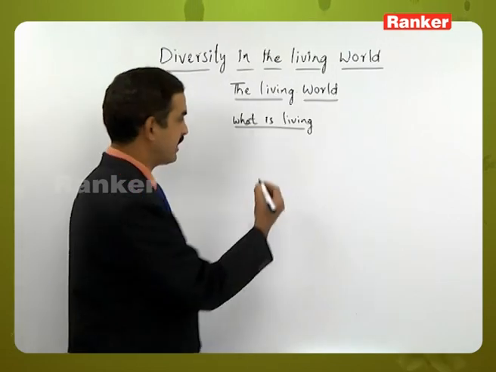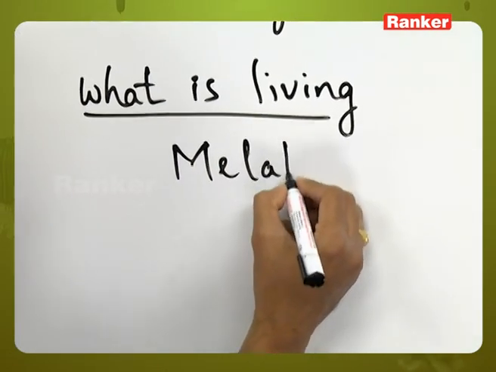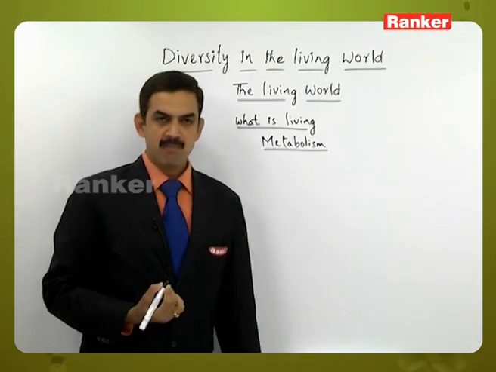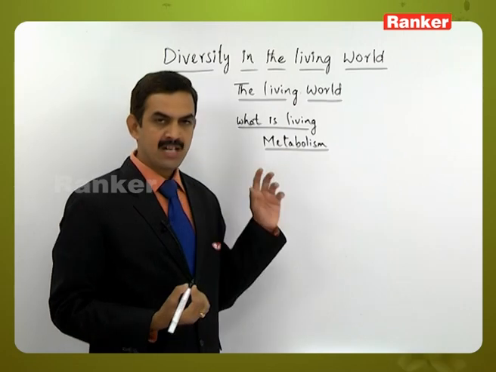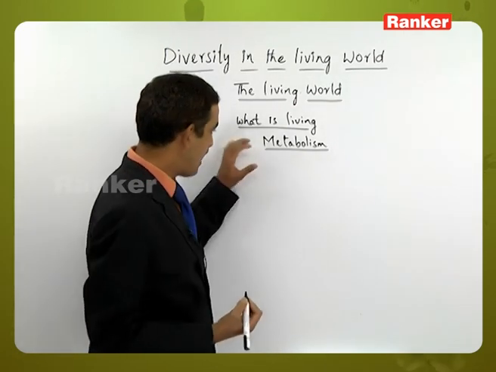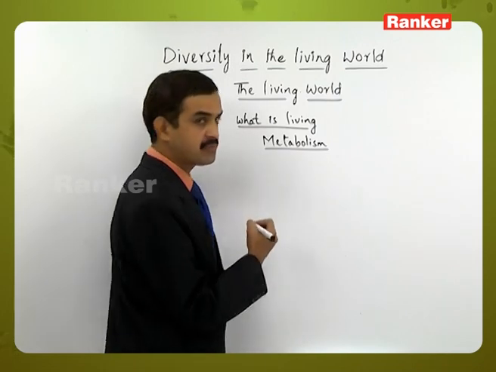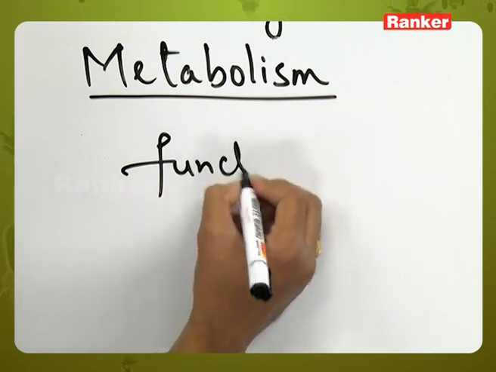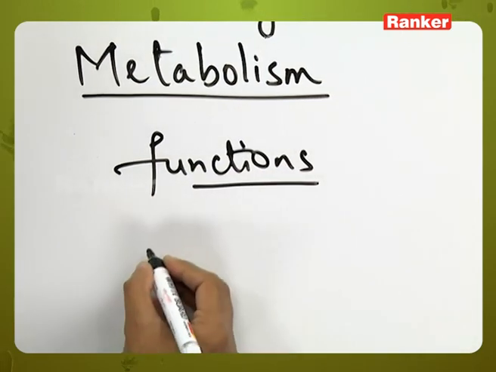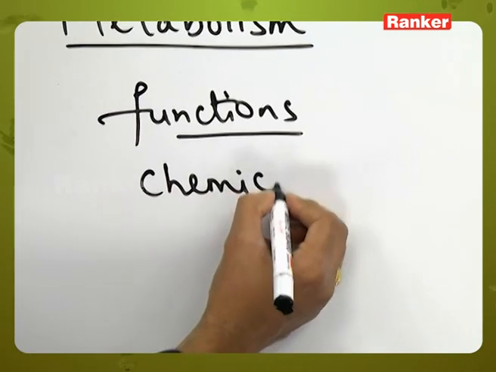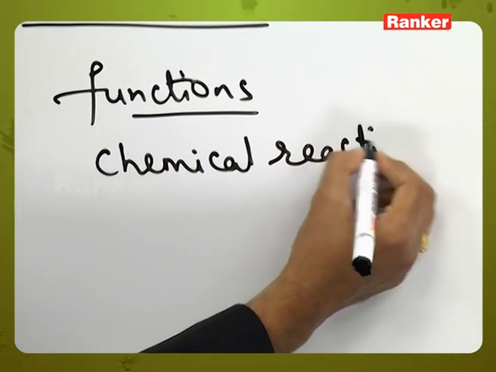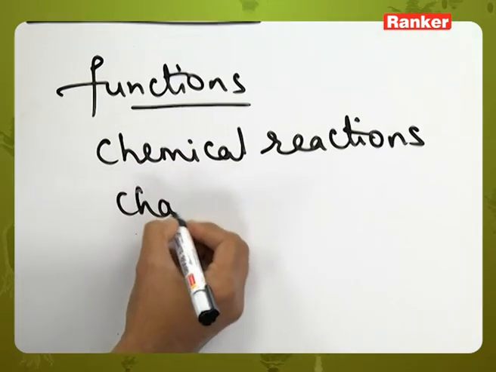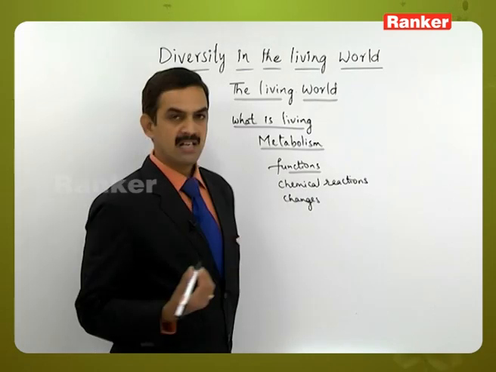Next characteristic feature is metabolism. The living matter is made up of cellular structure, every cellular structure contains protoplasm, and that protoplasm contains various types of cell organelles, which perform some functions. The functions are in terms of the chemical reactions taking place inside the living matter, that is, the changes which occur in the chemicals.